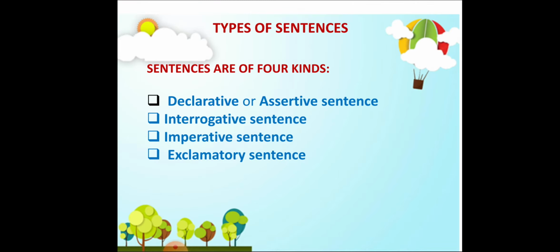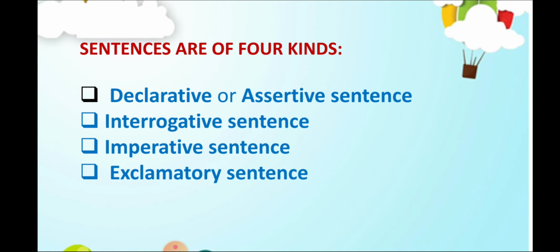Now, let us talk about types of sentences. Sentences are of four kinds: declarative or assertive sentences, interrogative sentences, imperative sentences, and exclamatory sentences. Now, let us talk about each of them one by one.